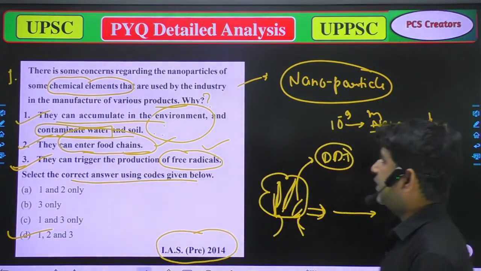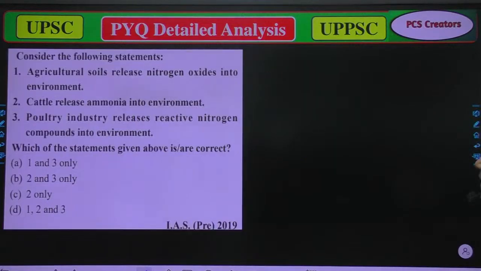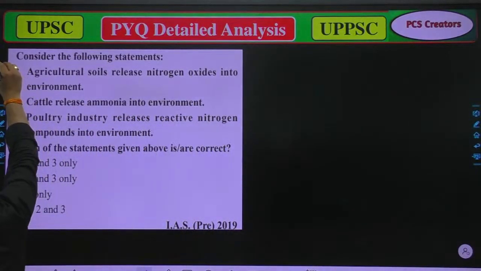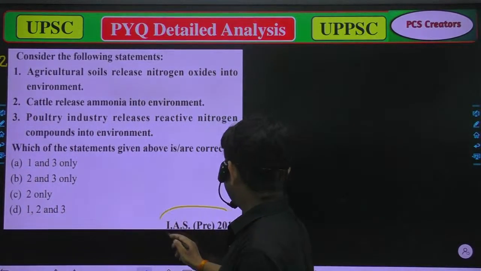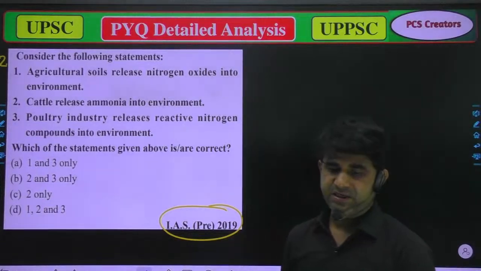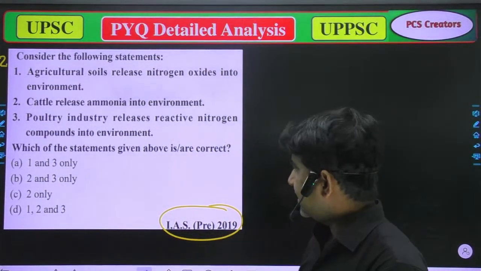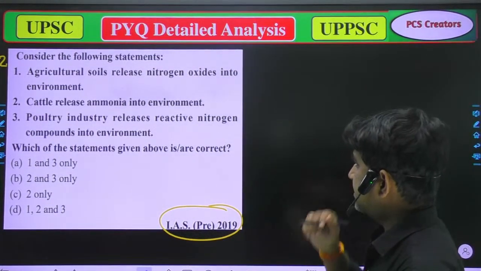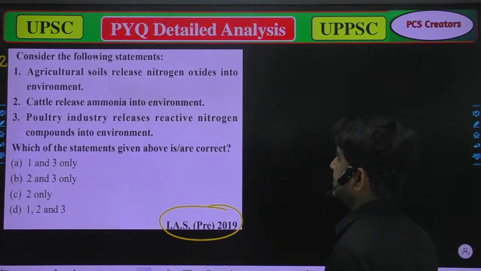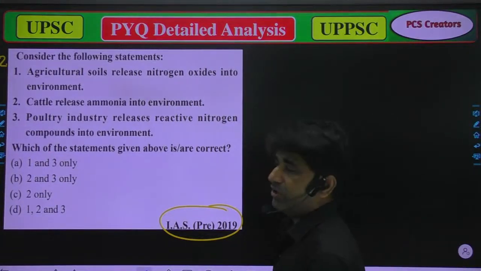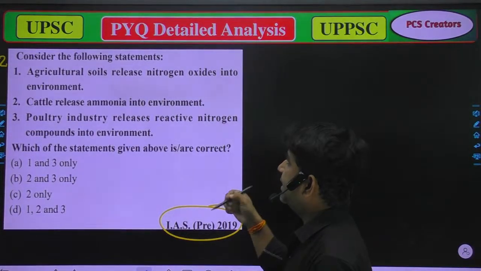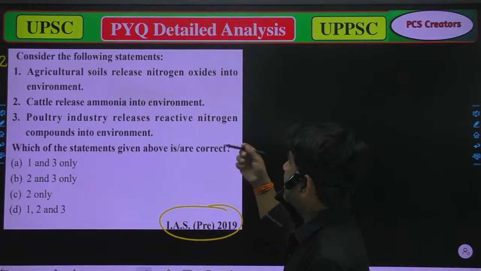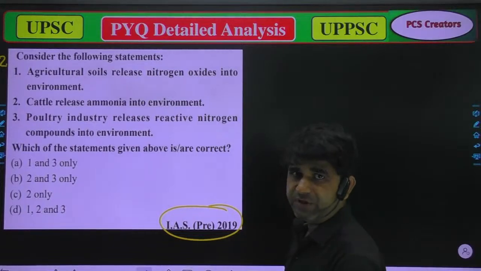Now we'll move to the next question, question number 2, which was asked in ISP 2019. The question is: first, agricultural soil releases nitrogen oxides into the environment.